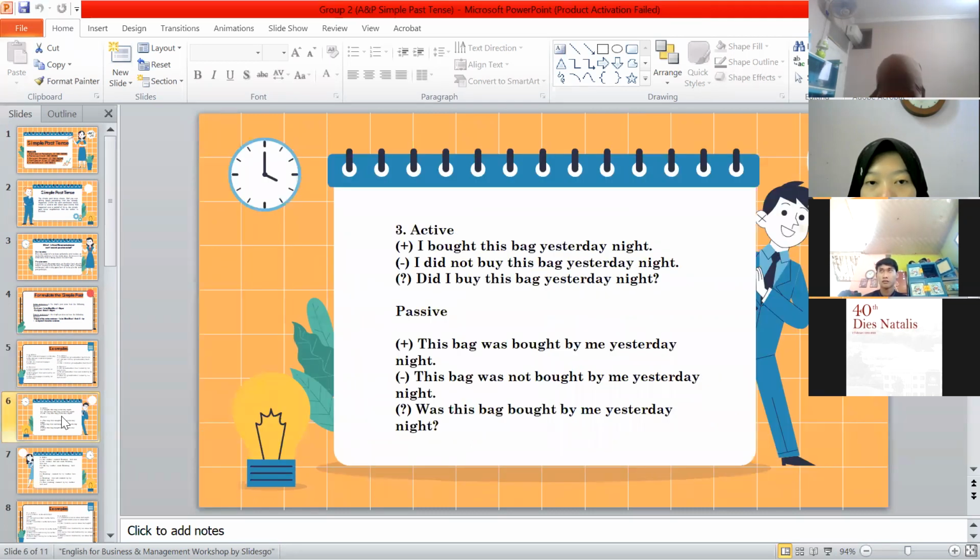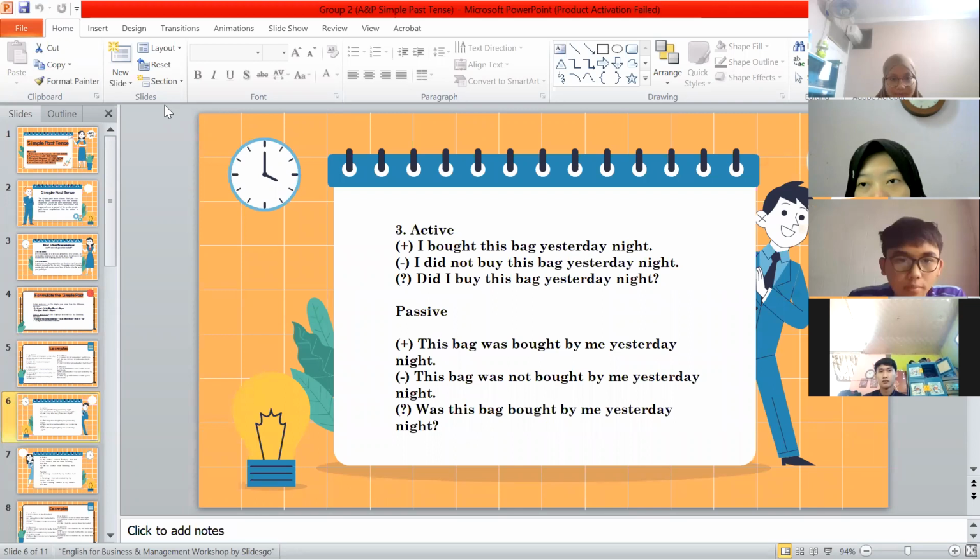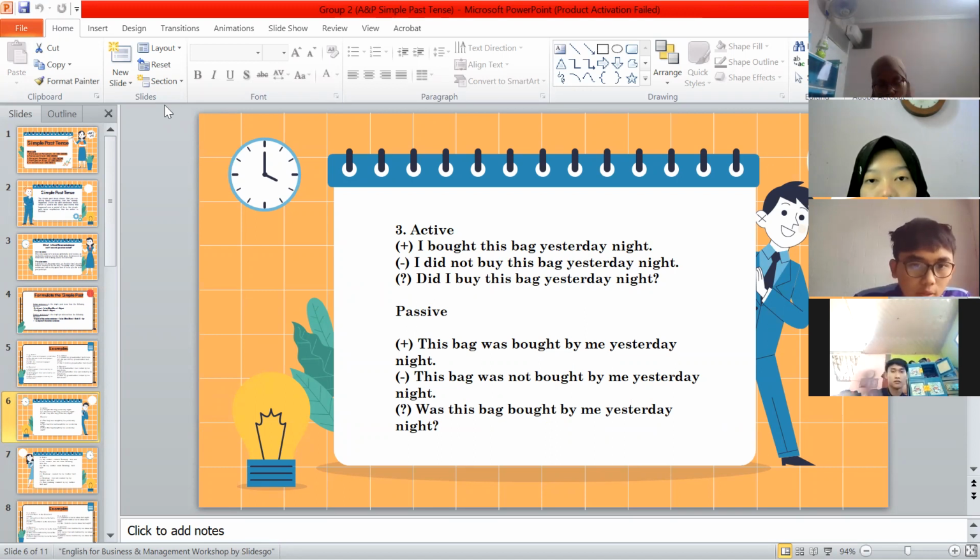Next will be explained by Hanif. Okay, so there's also another example. An active, the positive one is I bought this bag yesterday night. For the negative, I did not buy this bag yesterday night.